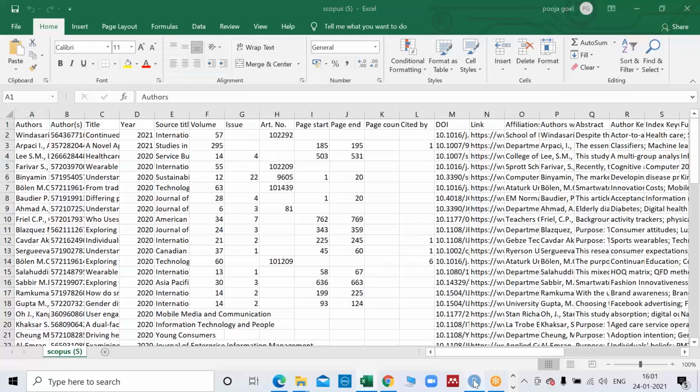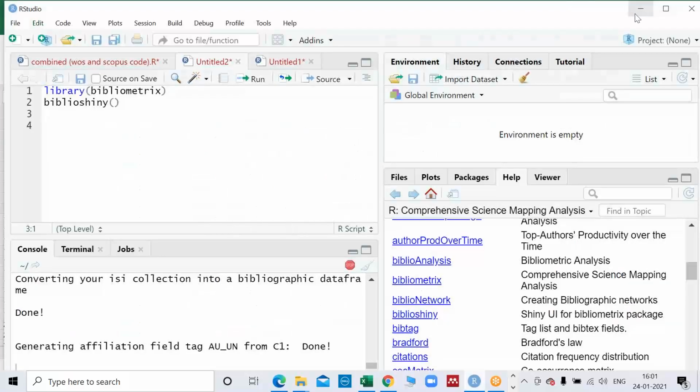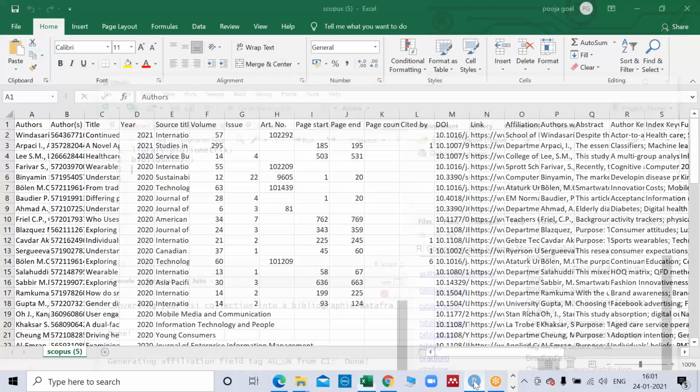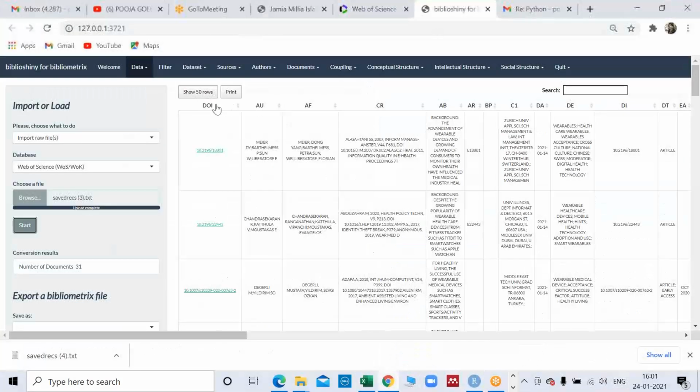Okay, sir. Thank you. So we have done till here. Now we were in the BiblioShiny environment. This one thing is showing me that I have 31 results only. It's a small file. Generally we don't have such small files, but right now I have this file, or maybe I can attach the Scopus files also. I have one Scopus file also. Let me attach that also.